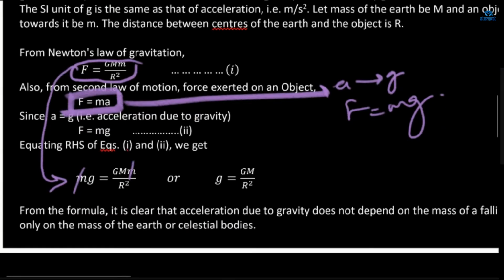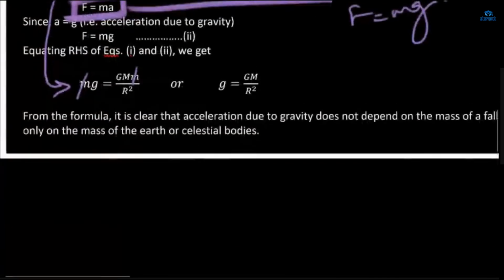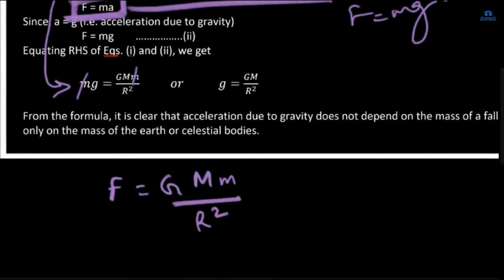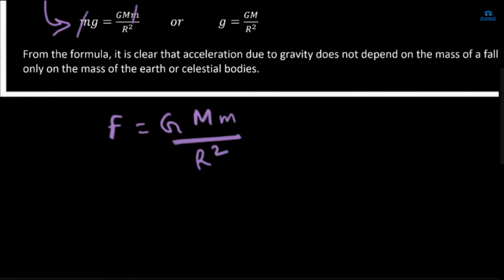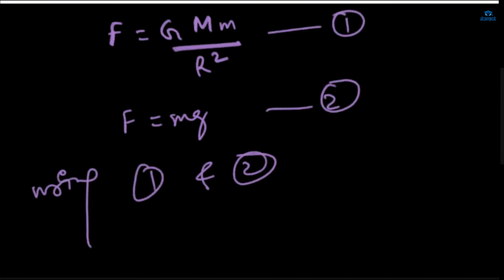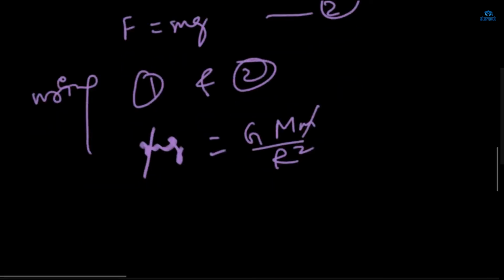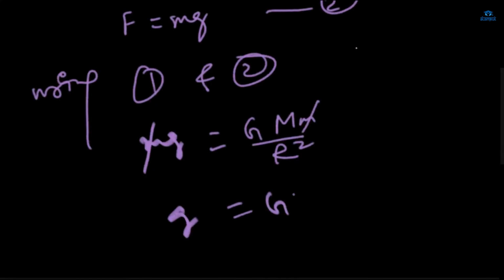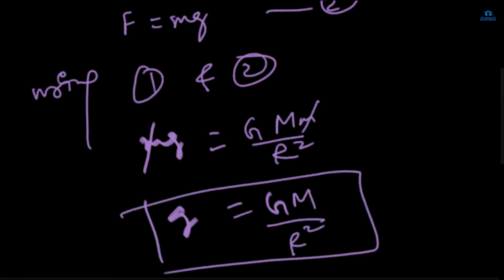So how did we get this relation? Simple. First we wrote F is equal to GMm by r square. Due to the second law of motion, we already know that F is equal to mg. Using the first and second relations, we write the value of F in the first equation, GMm by r square, where m and m get cancelled, and we are left with g is equal to GM by r square. We can determine the acceleration due to gravity of any planet by placing their respective values.